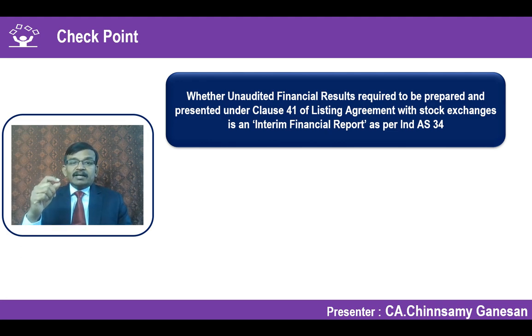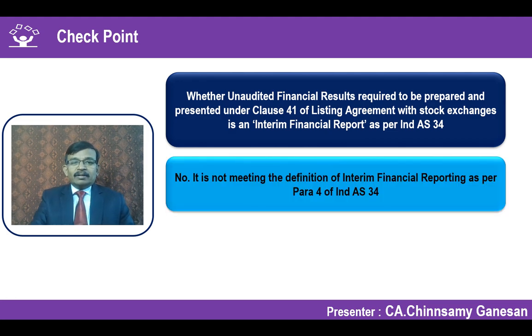Whether that will be considered as an interim financial report as per Ind AS 34. What is your guess? It is not meeting the definition of interim financial reporting as per para 4 of Ind AS 34. What does para 4 of Ind AS 34 say?